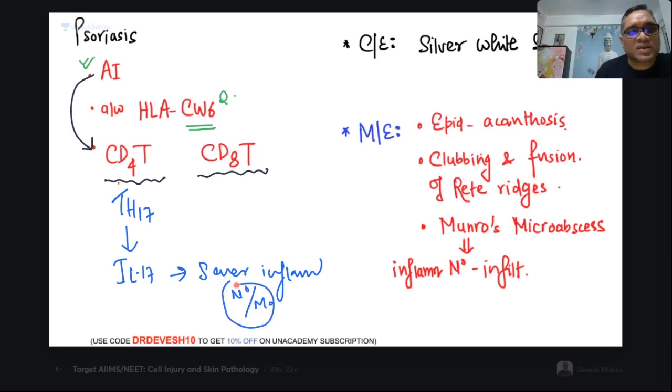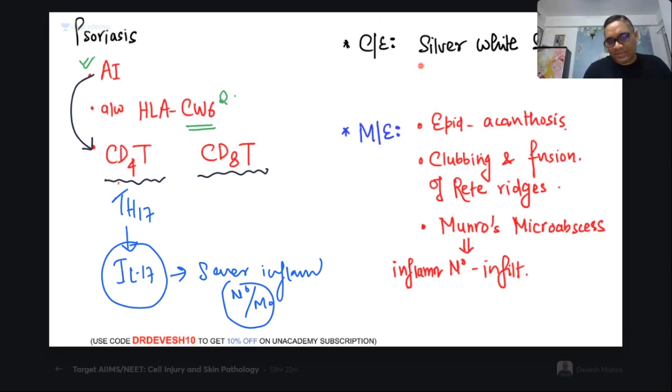If you remember, during immunology lecture, I used to say that keep your mind on for this Th17. Whenever Th17 will come, inflammation will be severe, and that inflammation will be consisting of the neutrophil and the monocytes, right? So that's done.